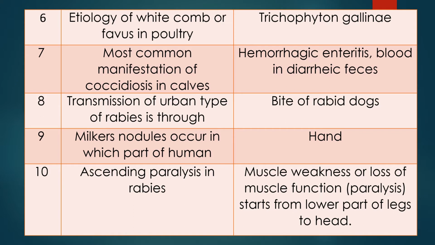Question 10. Ascending paralysis in rabies. This ascending paralysis is one of the characteristics of rabies. Answer is, muscle weakness or loss of muscle function, that is paralysis. It starts from the lower part of the legs and slowly the paralysis advances upward and finally reaches the head. That is the ascending paralysis.